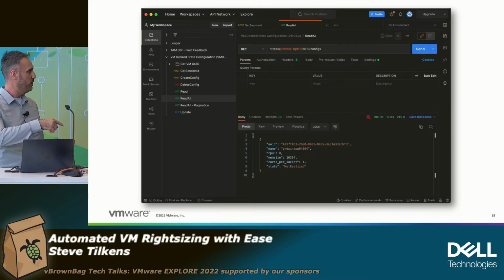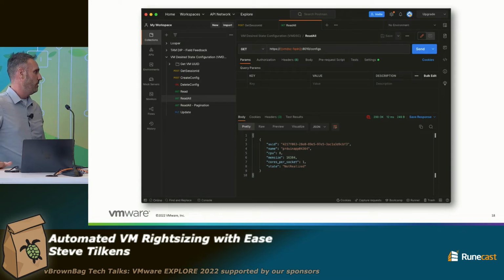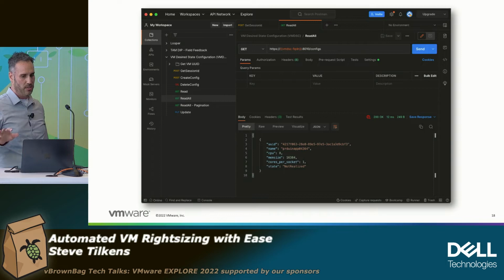So we're going to open up Postman. If you're not familiar with Postman, it's a really cool utility. It's free to download, and it's good for testing and building APIs and things like that, right? So we've provided a Postman collection that you can leverage to basically run any of these API requests, right? So we're going to run the read all just to go fetch all of the pending configs within VMDSC within the database. And sure enough, we can see there is a pending config here.